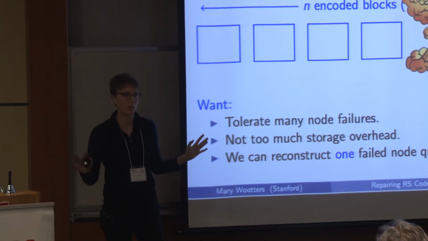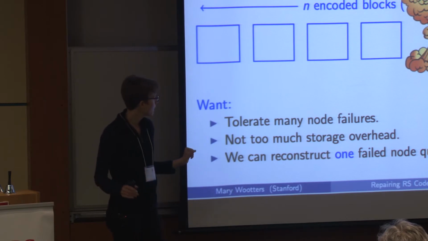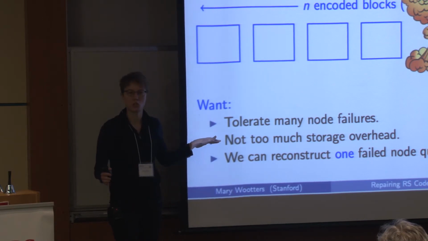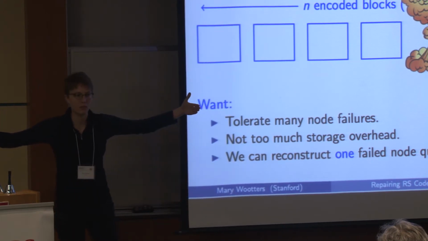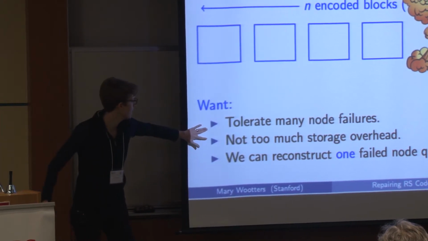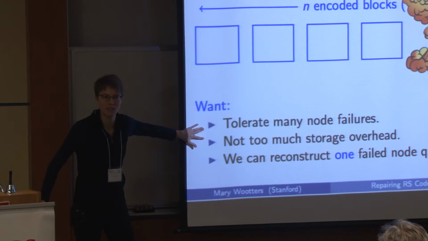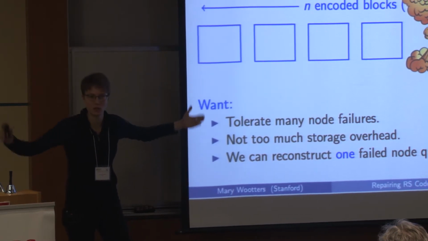We would like to be able to handle that. We never want to lose data. That would be bad. That said, we also don't want too much storage overhead. So n should not be much bigger than k. That would be very wasteful. So these two are the traditional trade-offs that one has in coding theory: robustness versus overhead.